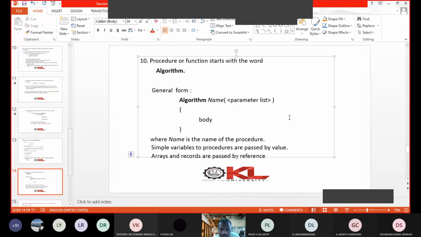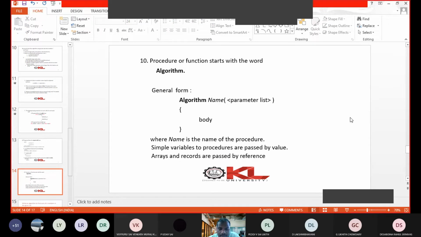So your body contains a set of statements. For example, if you are writing an algorithm for quick sort, first you write algorithm. The name of the algorithm is QSort or quicksort, followed by the parameters list. What parameters are you passing? You are passing a set of n elements for sorting.